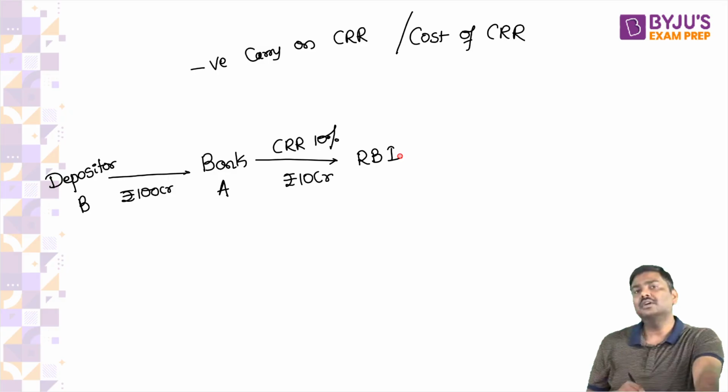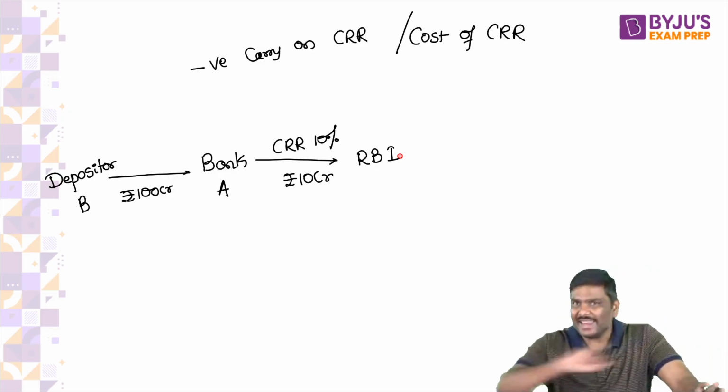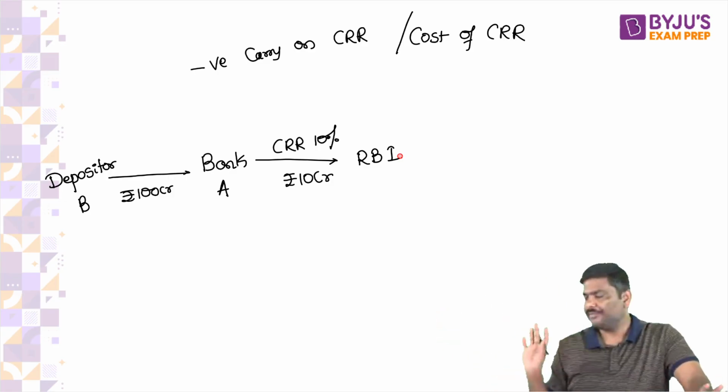Next important point: RBI does not pay any interest on this 10 crore rupees.